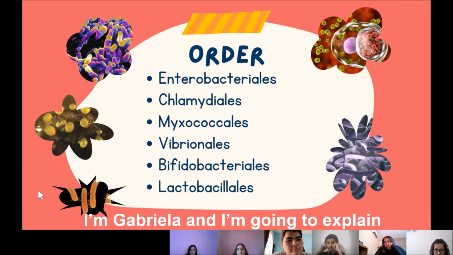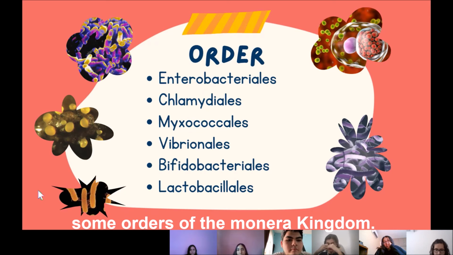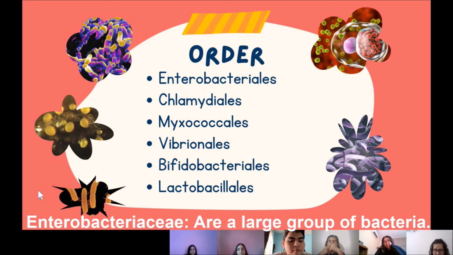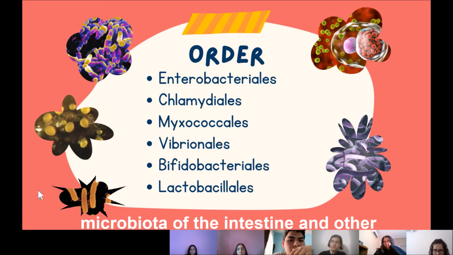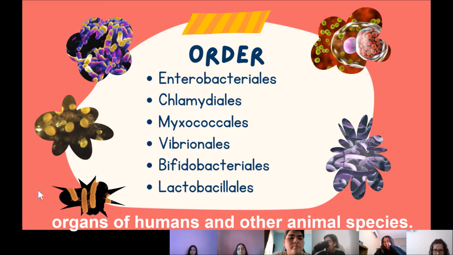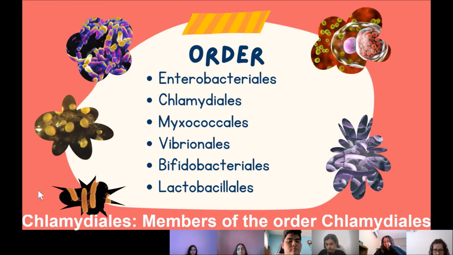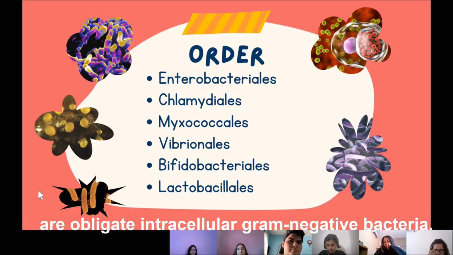I'm Gabriela and I'm going to explain some orders of the Monera kingdom. Enterobacteriaceae are a large group of bacteria. Members of this group are part of the microbiota of the intestine and other organs of humans and other animal species. Chlamydiales. Members of these chlamydiales are obligate intracellular gram-negative bacteria.